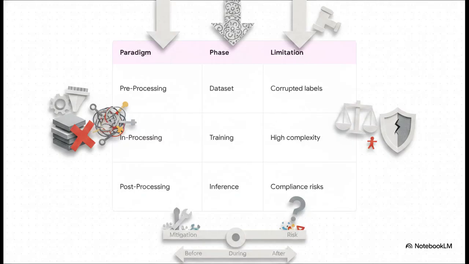So how do we fight it? We've got a 3-part mitigation playbook here: pre-processing, in-processing, and post-processing. Pre-processing cleans the dataset up front, but it totally fails if the ground truth label itself is corrupted. In-processing tweaks the model during training, but it's super complex because you need deep access to the loss function. And post-processing fixes the outputs at inference, but using different thresholds for different groups can open up a whole new can of legal compliance worms. Every single option has a serious trade-off.